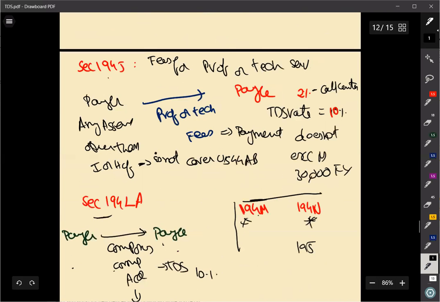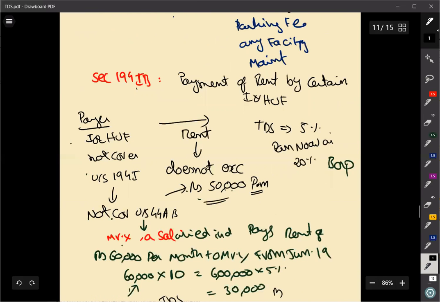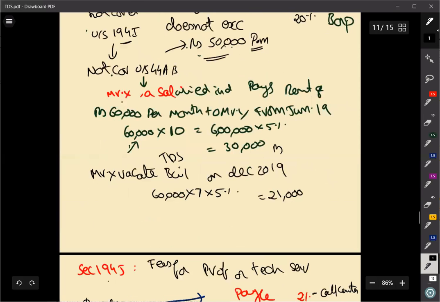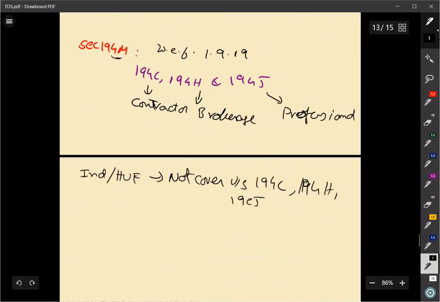Same as what we have seen here, 194IB. 194IB is applicable for individual and HUF not covered under 194I. Like that, this section 194M is applicable for all those people who are not covered under 194C, 194H, 194J.